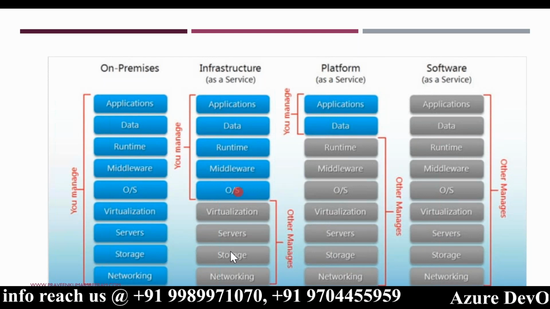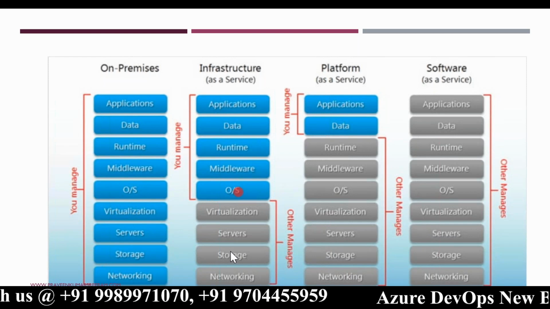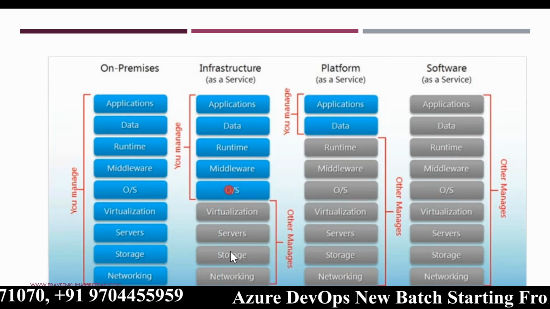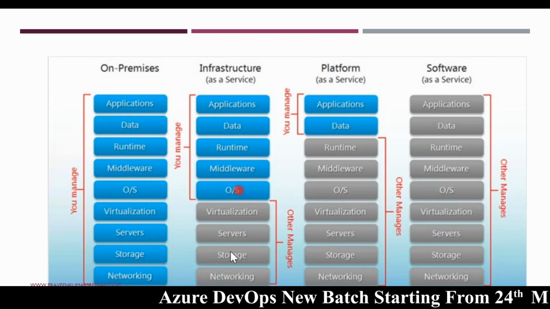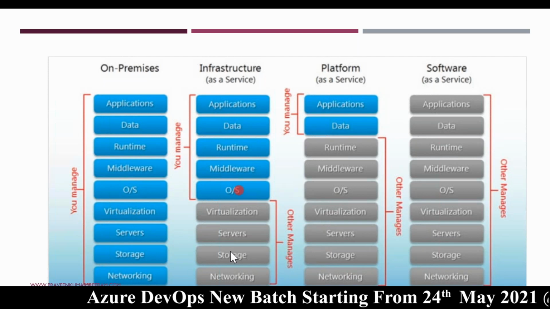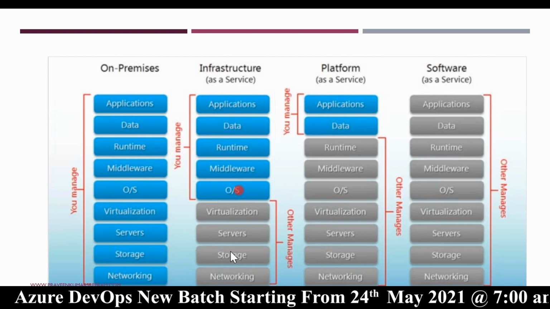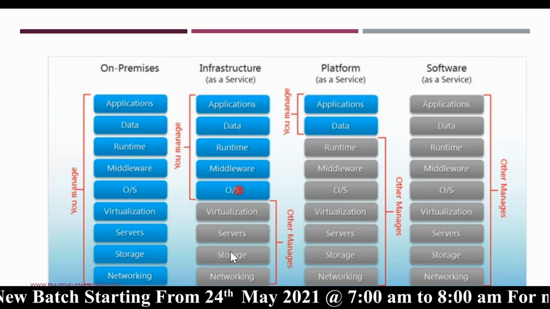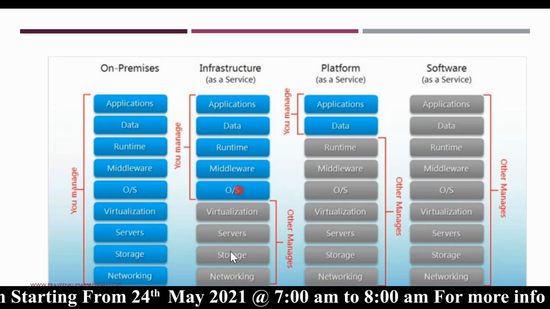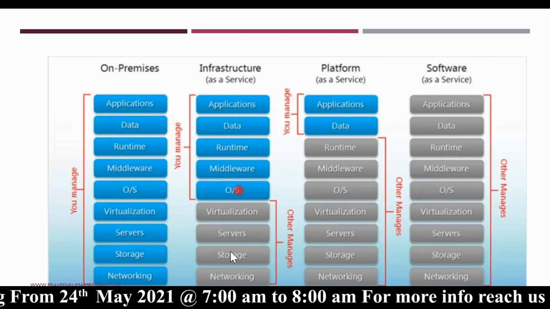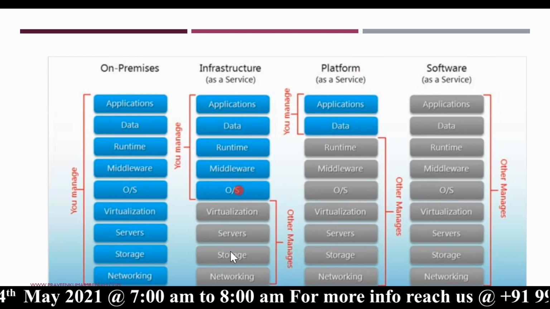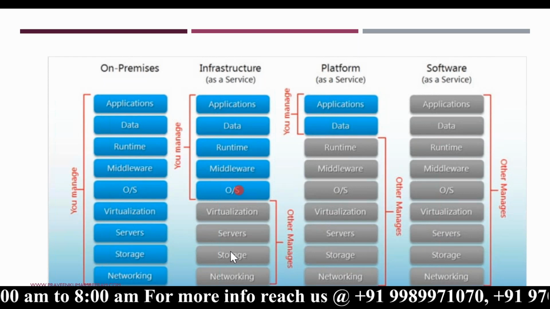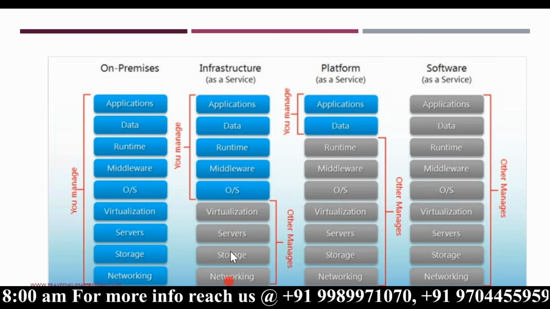hardware that we use. For example, let's say I want to create a virtual machine in Azure and I would like to use Windows. So obviously you will be charged for the OS license because Windows is not free. If Linux, then it is free. Ubuntu is free. But they charge us for how many CPU cores and how much RAM we choose for that server. The rest of all this, we don't need to worry.